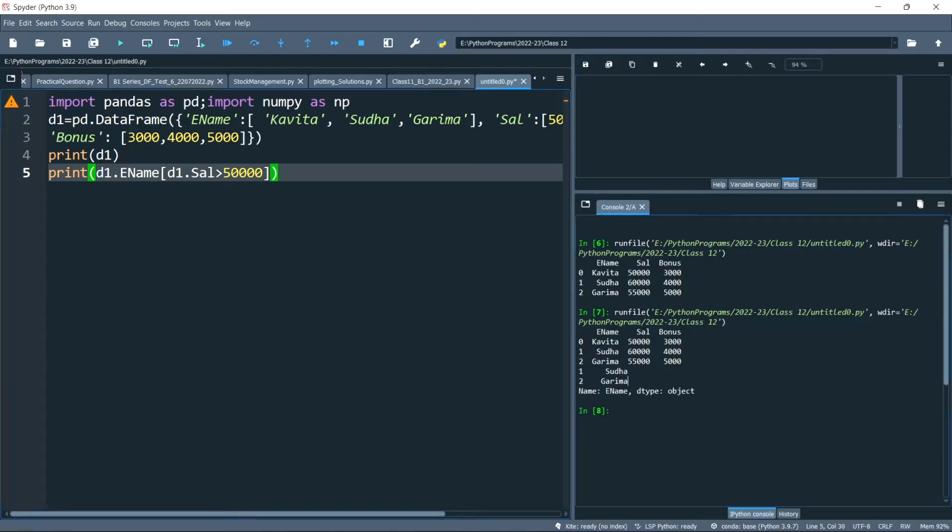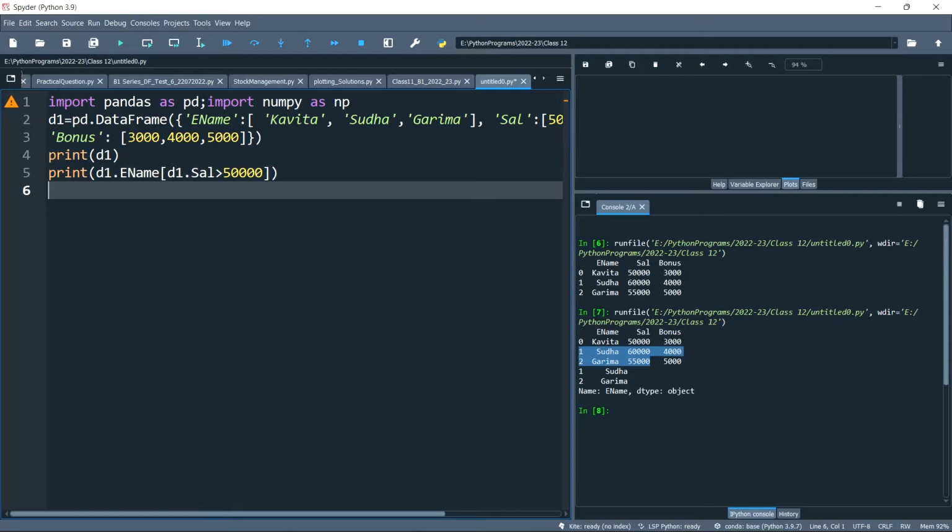These two, Sudha and Garima, are getting a salary of more than 50,000. You can see these two, 1 and 2, are getting a salary of more than 50,000. Is that clear, everyone? So this is the code, and many other ways we can also write.